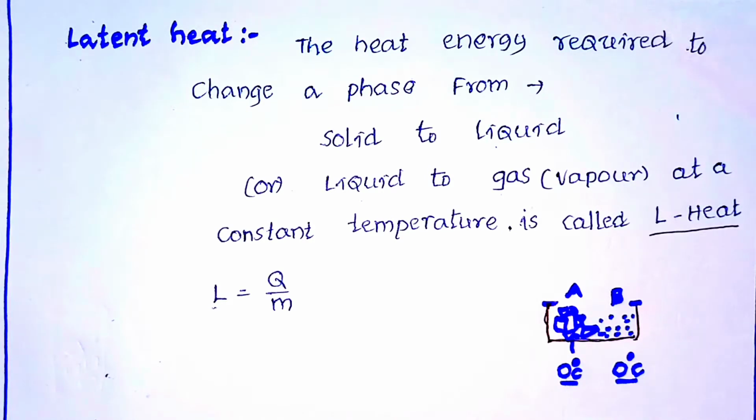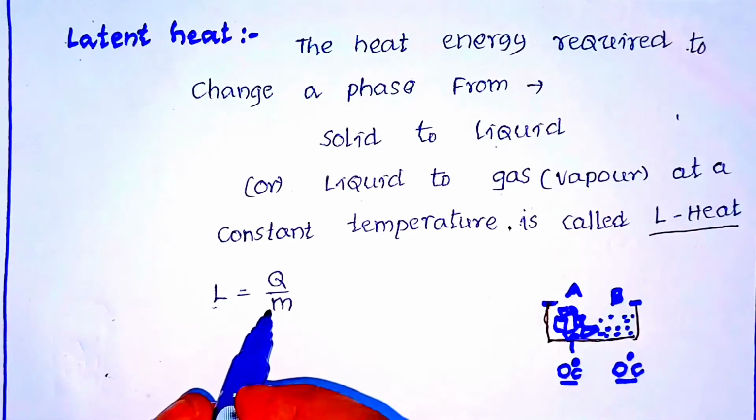Today we discuss latent heat. It is also one of the important concepts in it. The definition is: the heat energy required to change a phase from solid to liquid or liquid to gas at a constant temperature is called latent heat. The latent heat is denoted with L and L is equal to Q by M.